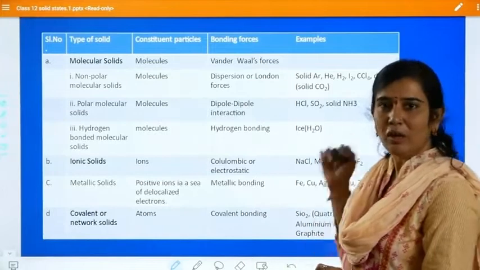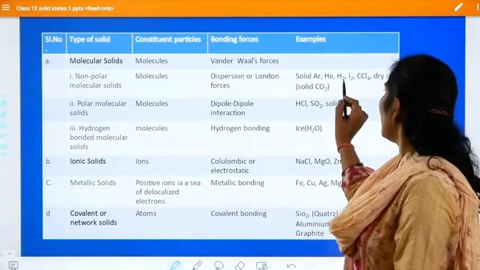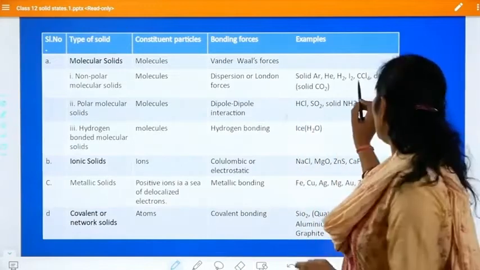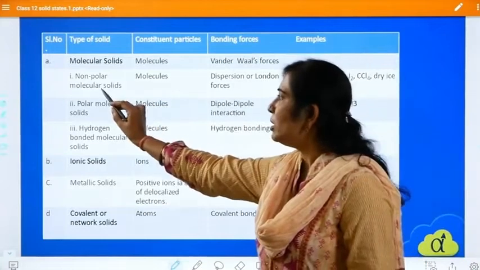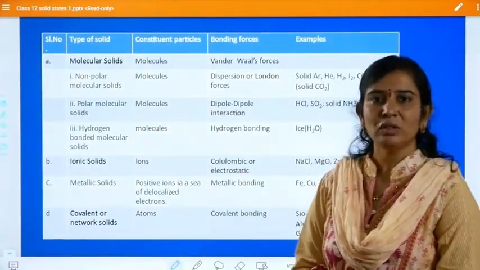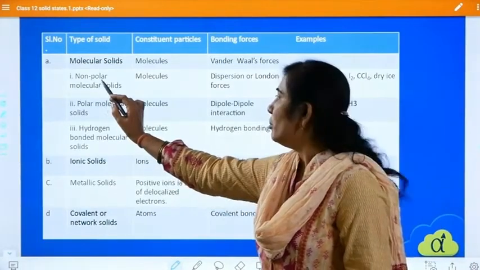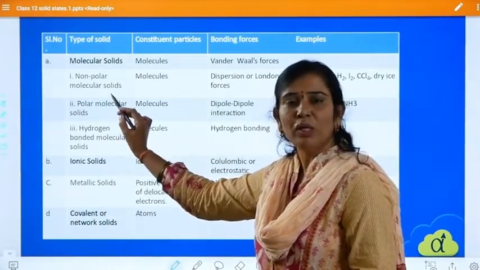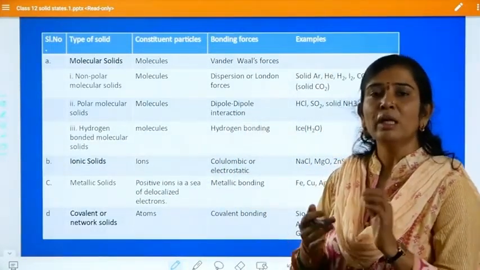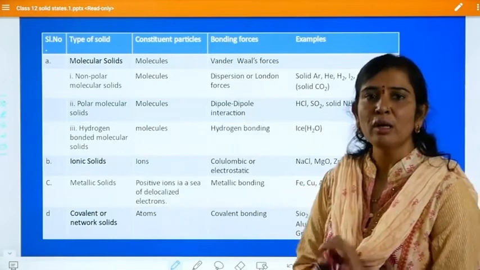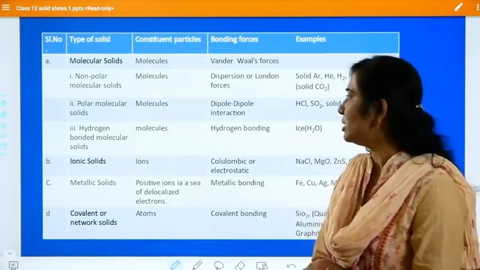Now, examples for these non-polar molecular solids are noble gases like argon and helium, then homoatomic molecules like hydrogen, chlorine, and iodine, Cl2. So these are all examples for what? Non-polar molecular solids. Like this, we can understand the meaning and explanation of non-polar molecular solids based upon the type of force of attraction present between them. I hope you understood this.